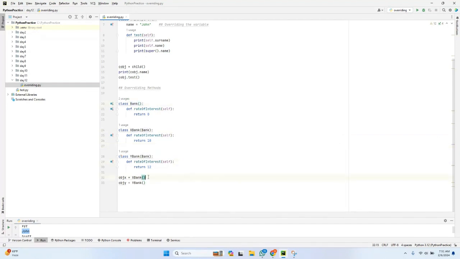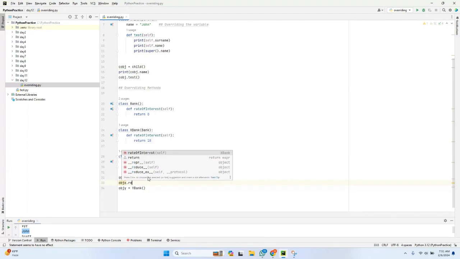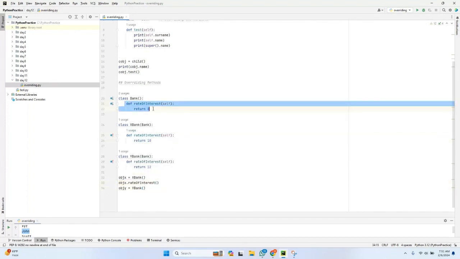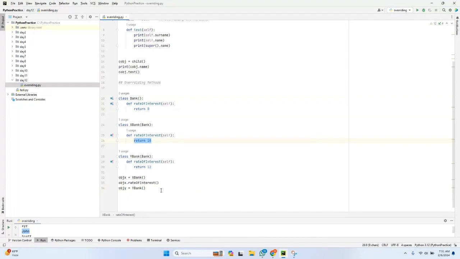Let me try to do that with the help of object dot rate of interest. So this rate of interest pertains to that particular child only. If I want to call the method which is there in the parent class, I can use super. Because it is returning, I have to print its value. So after returning, I'm just trying to use print here.